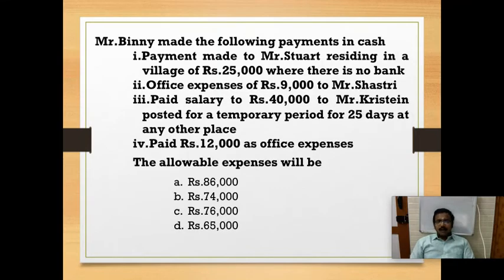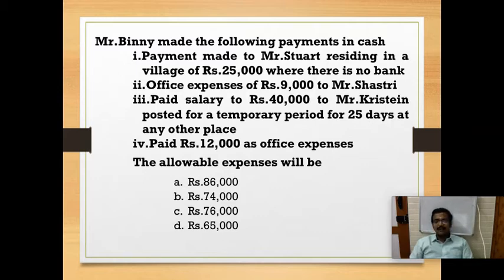Mr. Binny made the following payments in cash. Payment made to Mr. Stewart, residing in a village, of rupees 25,000, where there is no bank. Office expenses of rupees 9,000 to Mr. Shastri. Paid salary of rupees 40,000 to Mr. Christine, posted for a temporary period of 25 days at another place. Paid rupees 12,000 as office expenses. The question asks for the allowable expenses. So be careful.